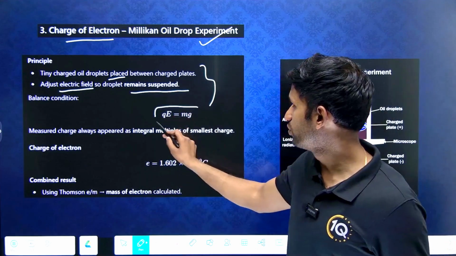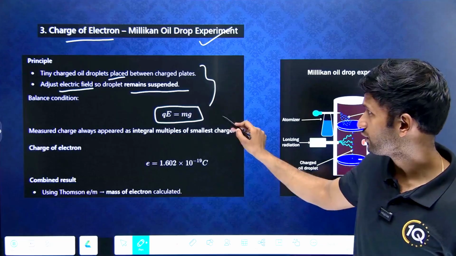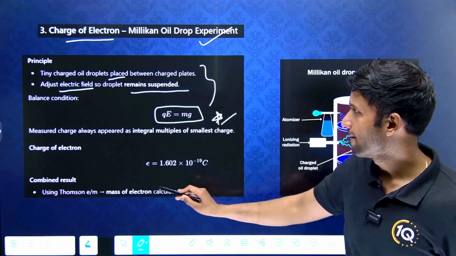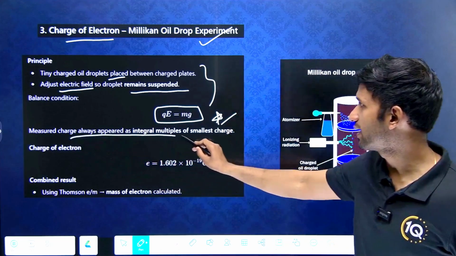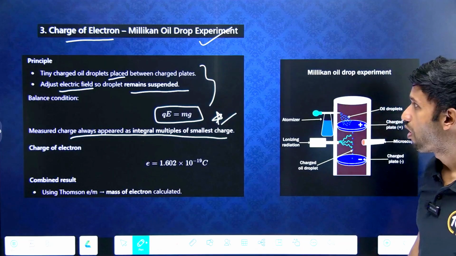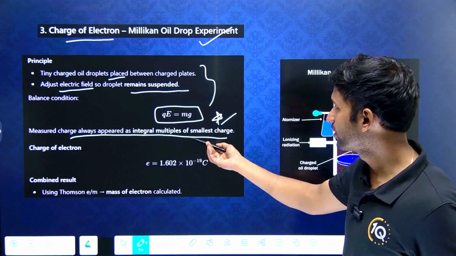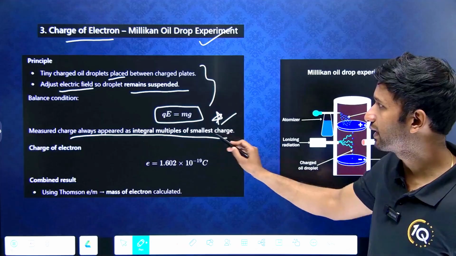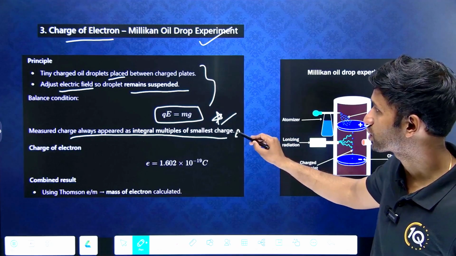The balance condition is qE equals mg. The most important point: the measured charge always appeared as integral multiples of the smallest charge.